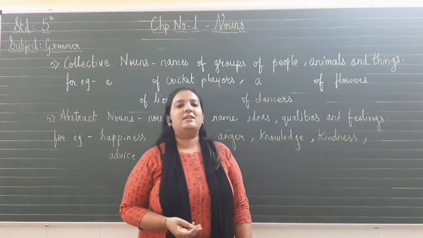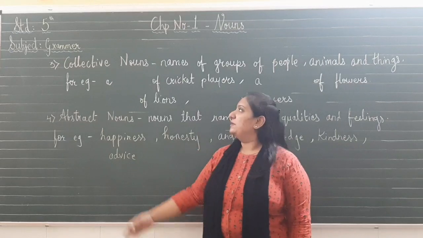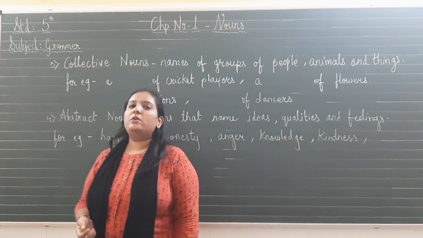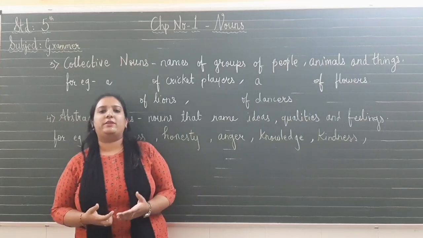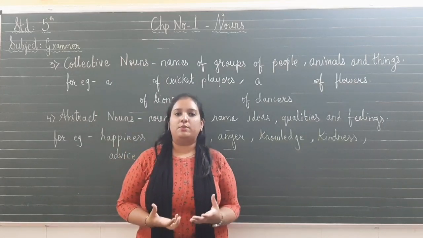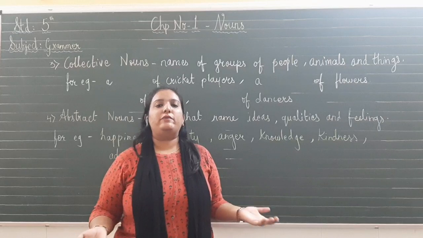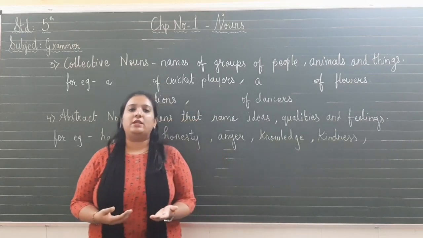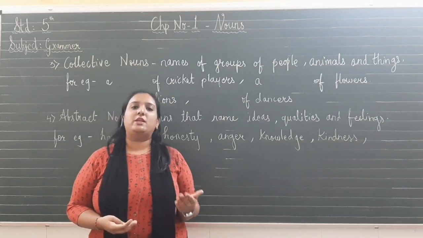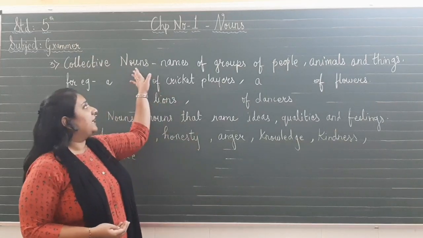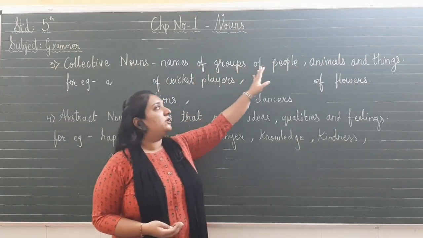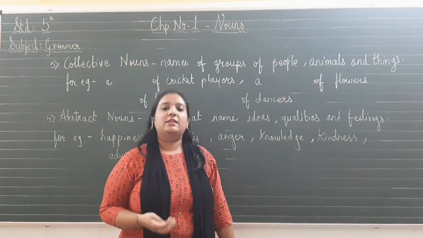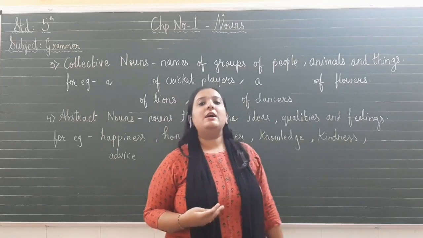Okay students, now let us study the third noun which is called collective nouns. Now what do you mean by collective nouns? Now if 2 or 3 people come together in a crowd, we say it's a group. Same way goes with animals. If 5 to 6 animals are together, we say it's a group. But what name should we give to that group? The names which we give to that group are nothing but collective nouns. The names which we give to a group of people, group of animals and group of things are called collective nouns.